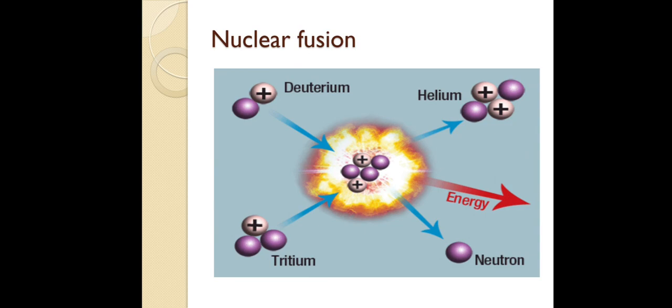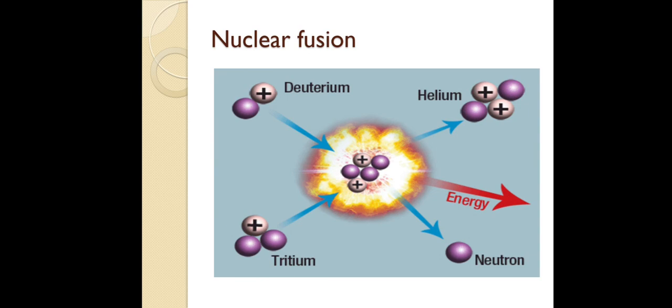In fission, a higher mass element interacting with a low speed neutron starts splitting. Here in fusion we have very low mass elements, and when they start combining, the reaction is called nuclear fusion.